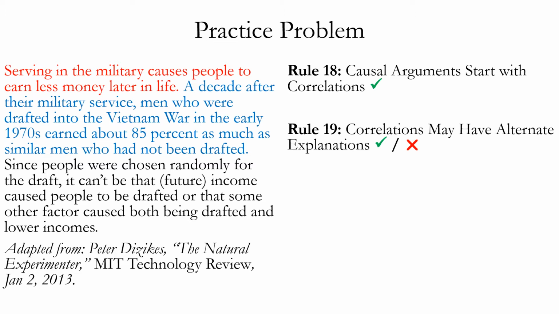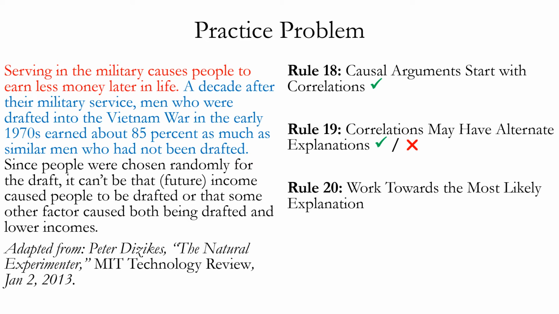However, it does not do a very thorough job. It just discusses the possibility of retroactive causation, i.e. the future causing the past, which everyone knows is implausible. And it also just raises other possible factors without naming any specifically, or really taking the time to figure out what the other possible factors are and how plausible they are. So overall, even though it technically follows Rule 19, it does not do a great job of raising specific alternate explanations. Rule 20 says work towards the most likely explanation.